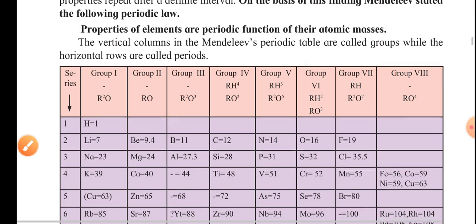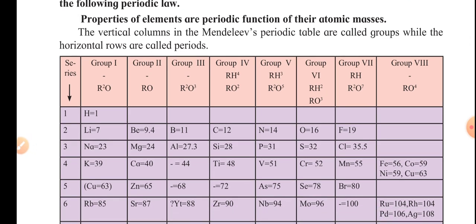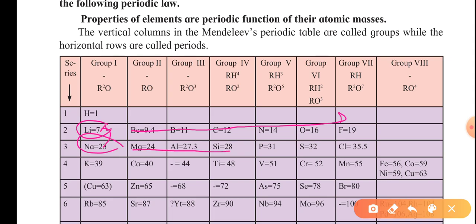Or you can think of it like this. Lithium is 7, and the atomic mass increases this way. When it comes to 23, it shows similarities with lithium, and the mass keeps increasing across these elements.